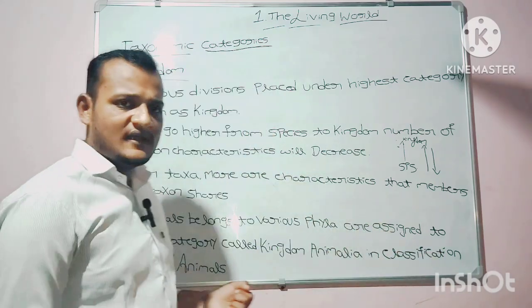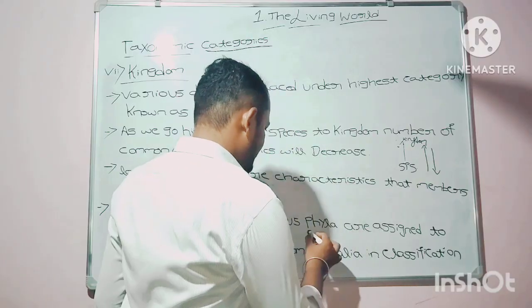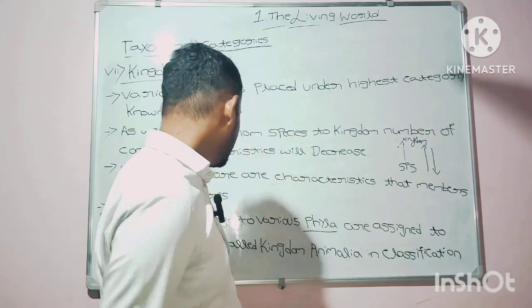All the animals belong to various phyla. Phyla is nothing but the plural of phylum.